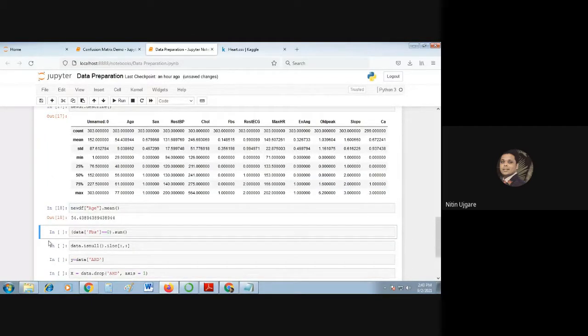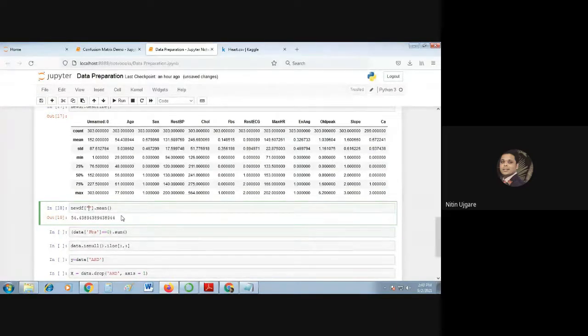So let's see what is the mean of that column. 54.43 is the mean of this column, and you can see the same value here. In the same way, I can also calculate the mean of any other column. I will select a column which has numeric values, so I'll select cholesterol. This is the fifth column, and we'll just run it. The mean value for this column is 246.69, and the same value is also shown here. So in the same way, you can find out the mean of any column.